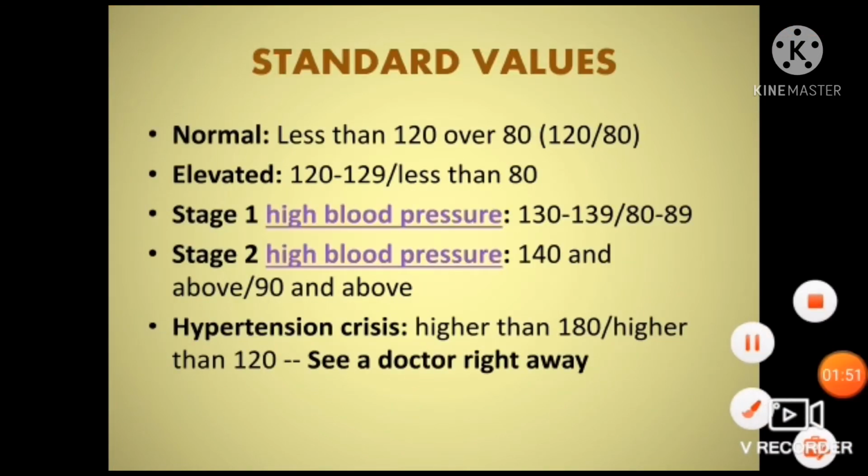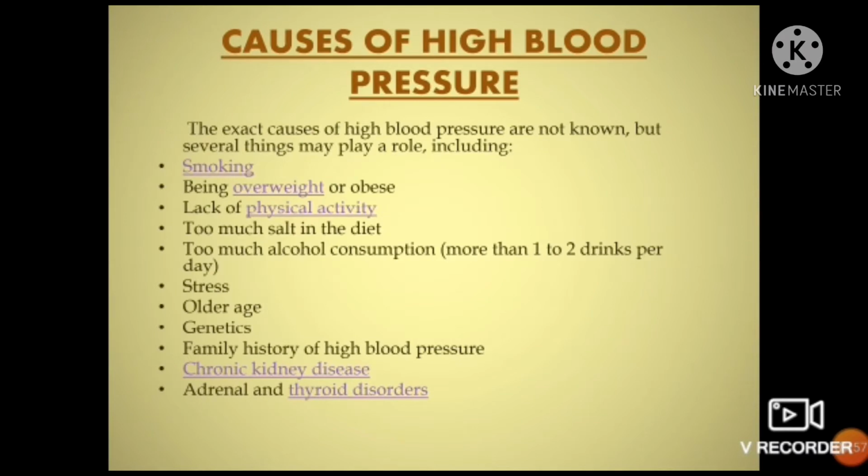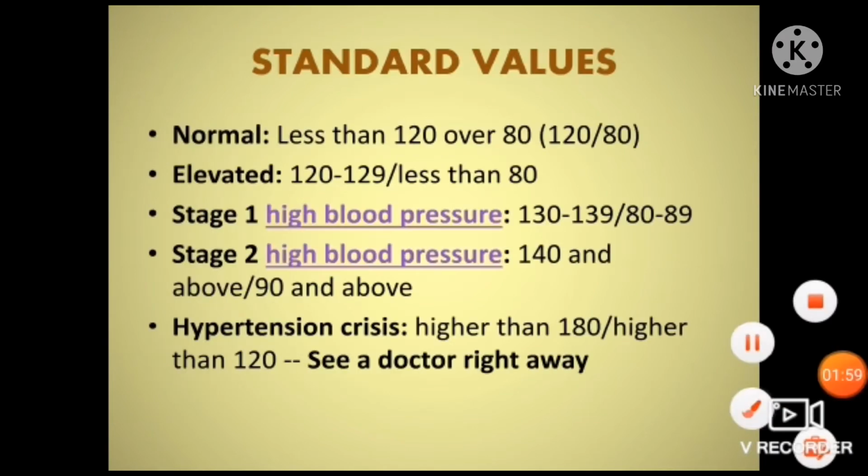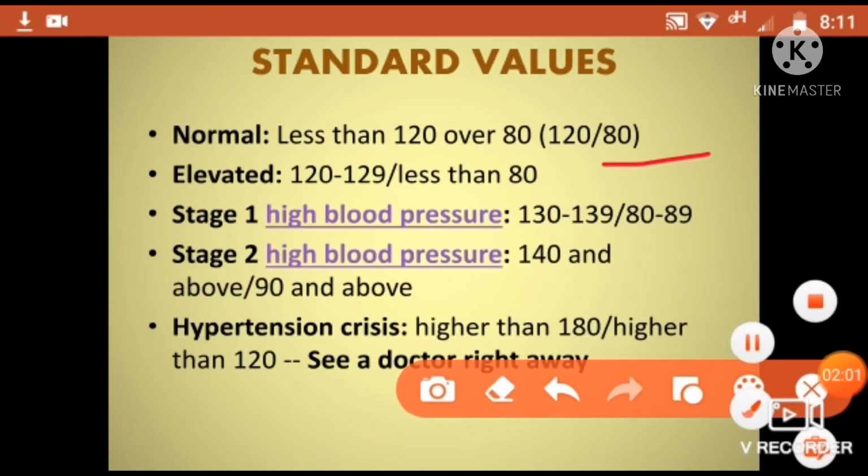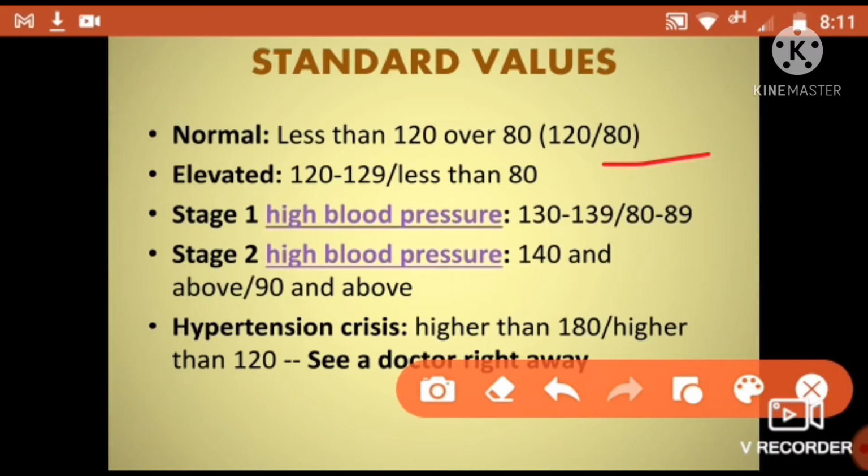What are the standard values? There are exact or standard values given according to international standards. Okay, so these are less than 120 over 80. This is normal. If your blood pressure is lying between 120 and 80, where 120 is systolic and 80 is diastolic blood pressure, it means your blood pressure is normal, you don't need to worry about it.